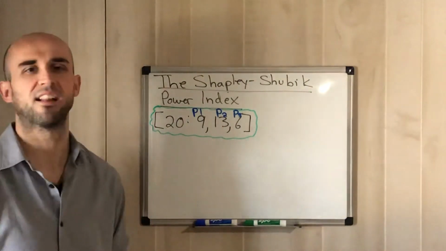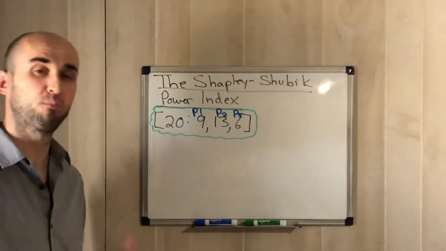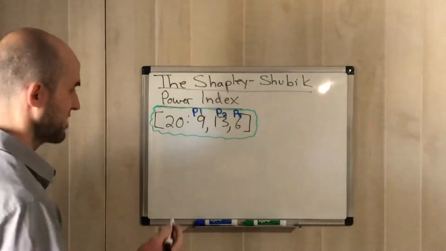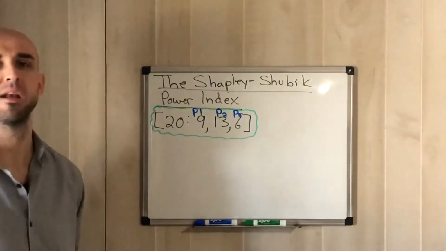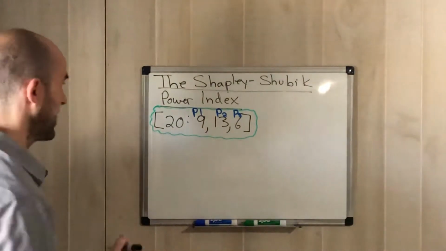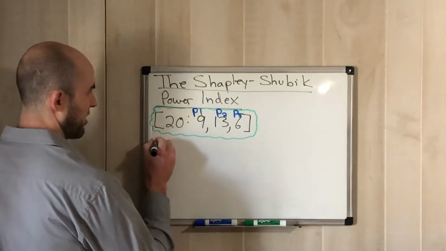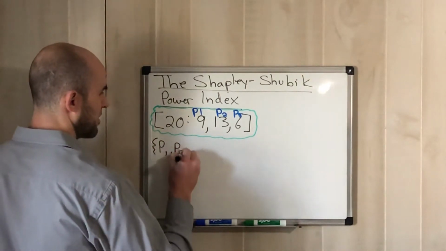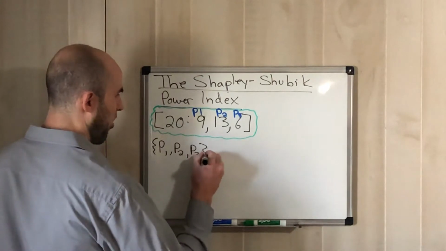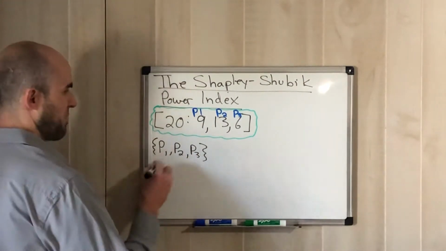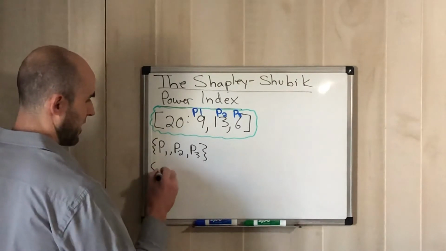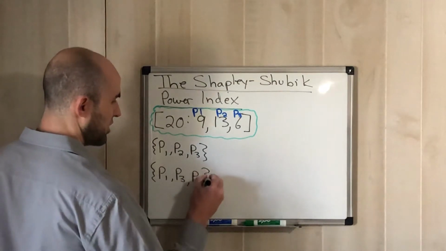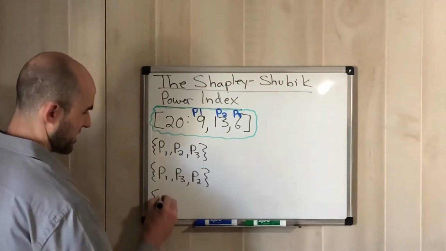So in order for us to start analyzing the Shapley-Shubik Power Index of each player, we need to figure out in a given number of sequences who the pivotal player is gonna be. And since there are 3 players, I'm gonna end up actually figuring out all the different ways we can arrange them, right? So all the different ways we can arrange them, it's going to end up looking like this. So it would be P1, P2, P3, right? And again, all this is going to involve switching the order. So we have P1, P2, P3. Then we're going to end up having P1, P3, P2. And all I'm doing, I'm literally just showing all the possible ways that all these players can be arranged, right?